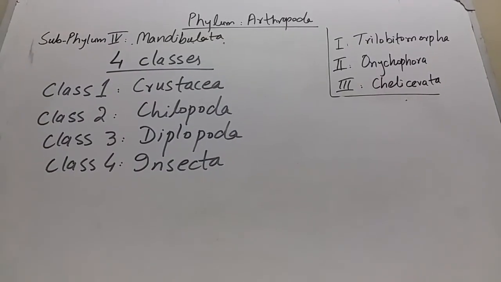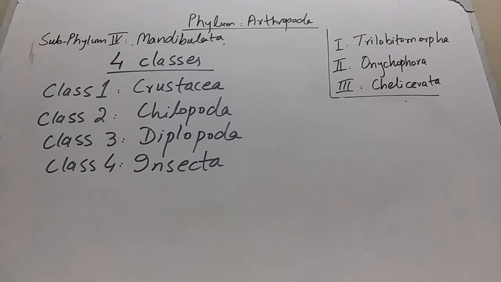Subphylum Mandibulata has 4 major classes. The first is class Crustacea, the second is class Chilopoda, the third is class Diplopoda, and the fourth is class Insecta. Crustacea, Chilopoda, Diplopoda and Insecta are the major classes of subphylum Mandibulata. Now I will explain the diagnostic features of these classes.